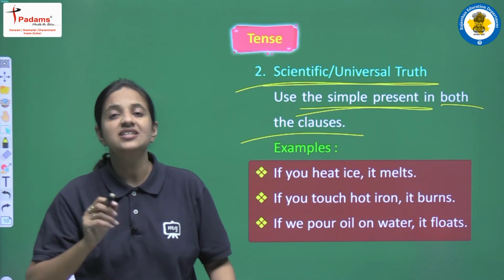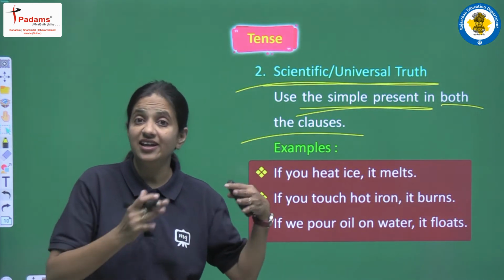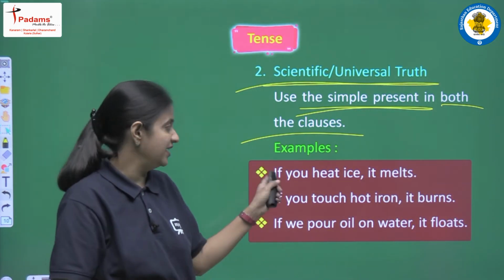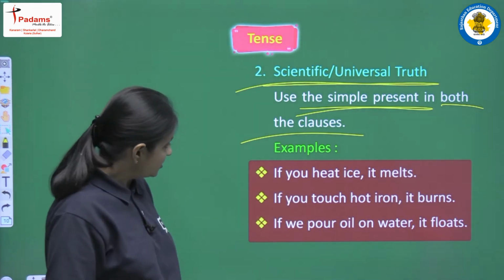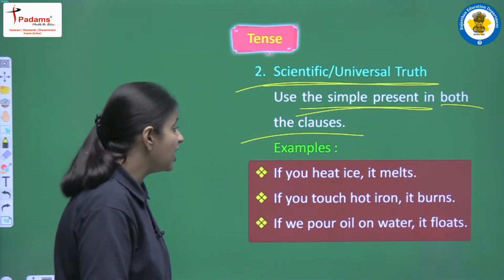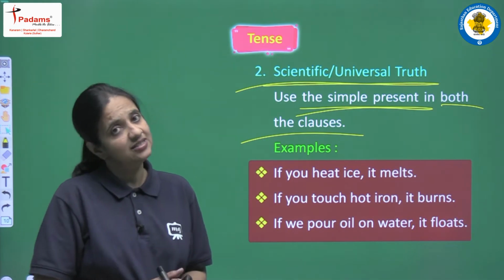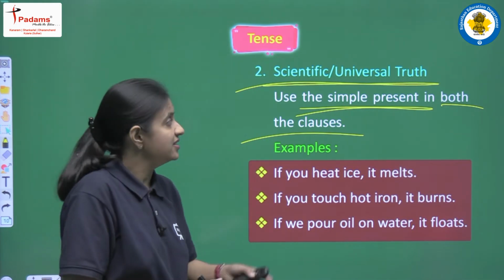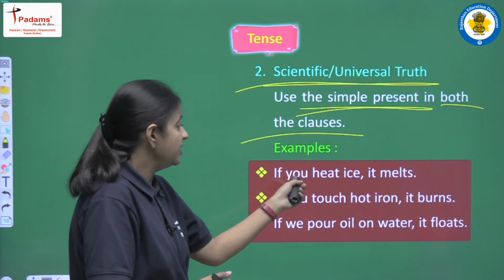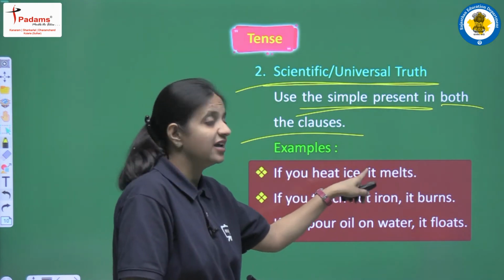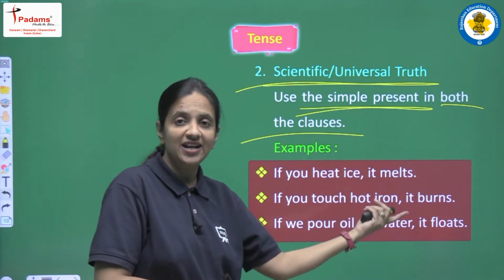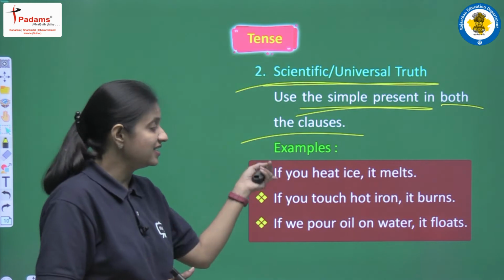Both the clauses, in the condition clause also and in the result clause also. So let's see some of the examples. The first one is, if you heat ice, it melts. So yes, this is true, and we can say it's a scientific fact also, that if we heat ice then obviously it melts. So this is the reason that it is a conditional sentence.